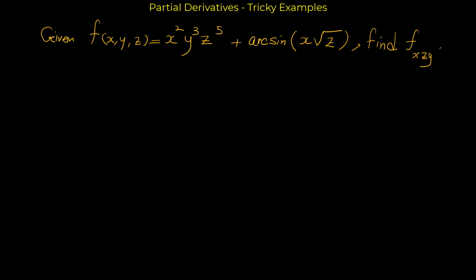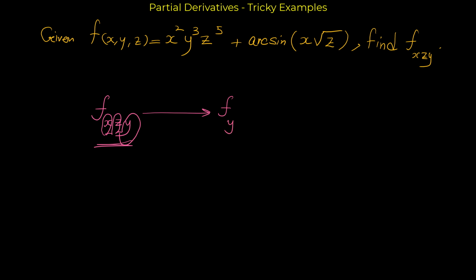Here we can use a trick. Remember Clairaut's theorem. What is Clairaut's theorem? Based on Clairaut's theorem, we know that for most functions, the order of differentiation doesn't matter. What does it mean? Here we want to find the derivative of f with respect to x, then with respect to z, and then with respect to y. We can change this order. Instead of finding the derivative with respect to x, then with respect to z, and at the end with respect to y, we can change the order.